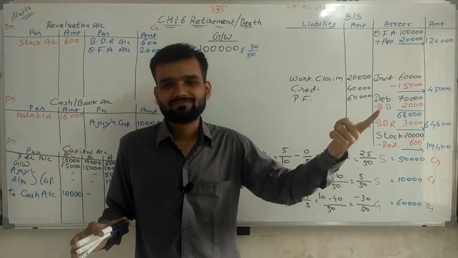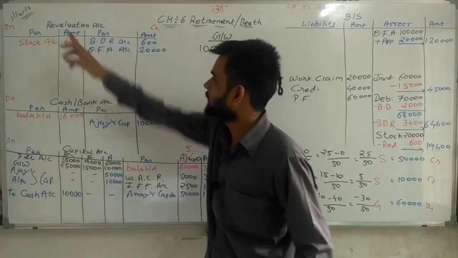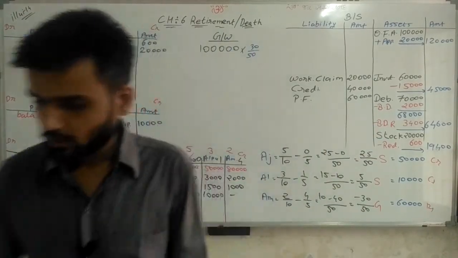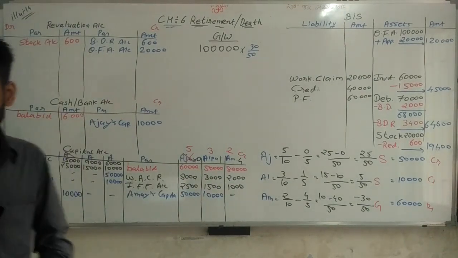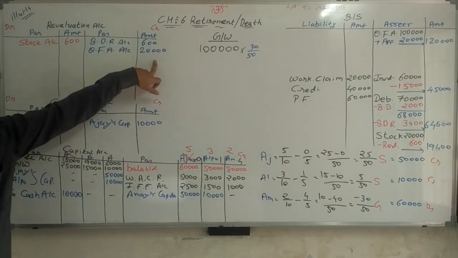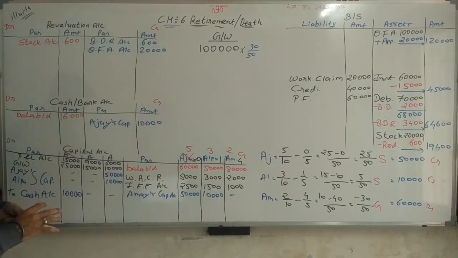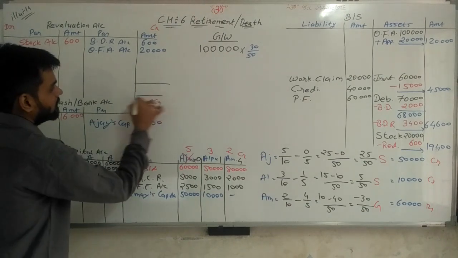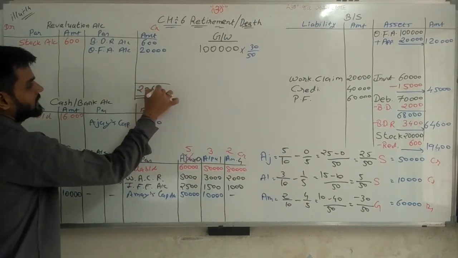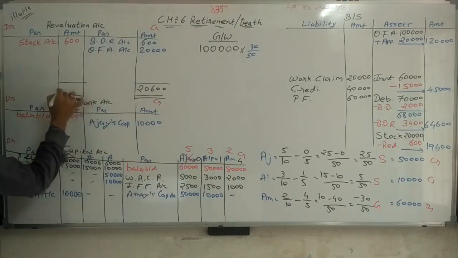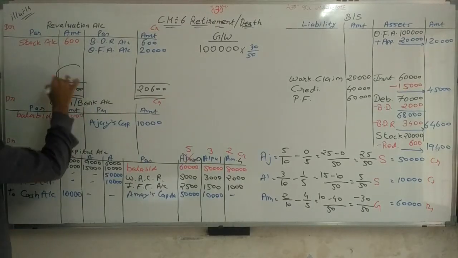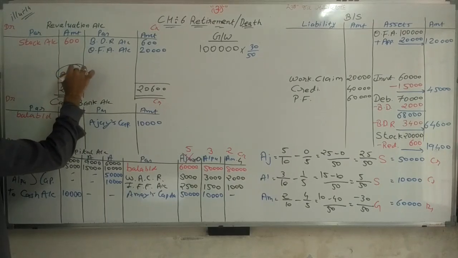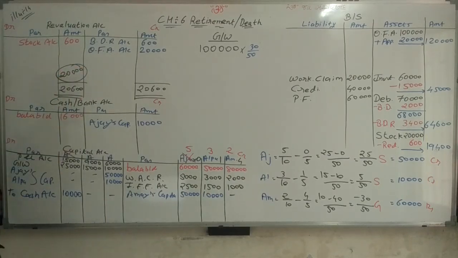Close your accounts. Simple. First of all, we are closing the revaluation account. In the revaluation account, 20,000 is on one side and here 600 rupees. So, total 20,600. From 20,600, 600 is deducted, and 20,000 is the revaluation profit.